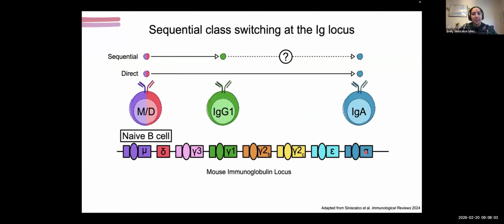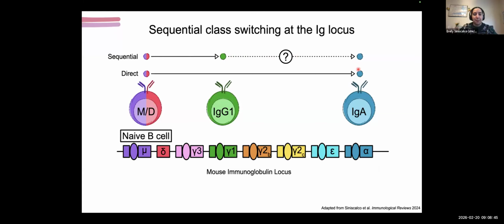So what we're proposing here is not necessarily direct class switching like I demonstrated earlier, but rather something called sequential class switching, where a cell will class switch from IgM to an intermediate isotype. And then we're saying here that this intermediate isotype is likely IgG1. This IgG1 cell will undergo the germinal center maturation process, explaining why there's so much of it in these gut inductive sites. And then some of the progeny of this IgG1 B cell will go on to class switch to IgA. So this allows for both that linkage of IgA and IgG1 that I talked about at the beginning, as well as honing the BCR repertoire prior to switching out these constant regions for modular changes.